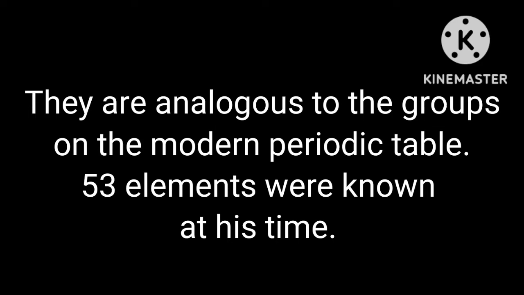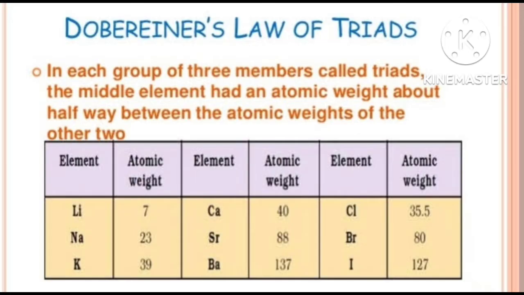The atomic mass of the middle element was roughly the average of the atomic masses of the other two elements. It can be better explained with an example like lithium, sodium and potassium, having atomic masses of 6.9, 23 and 39. The average of the atomic masses of lithium and potassium is equivalent to that of sodium.